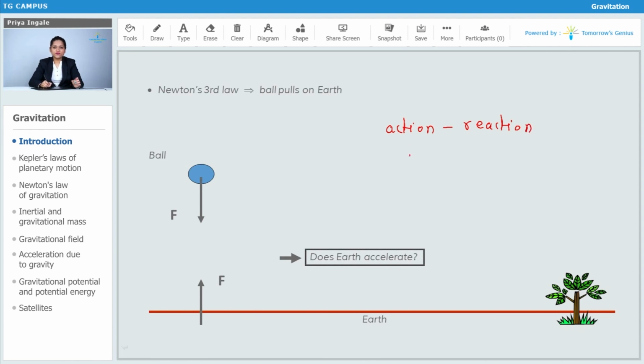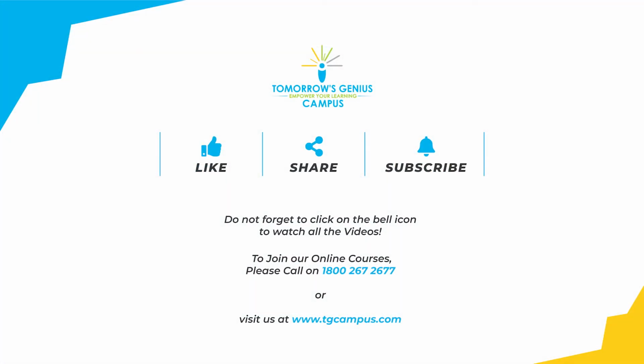That means if I say the force on the ball due to the earth is equal to the force on the earth due to the ball, because these are action reaction pairs. So the ball is very small in mass, right, so that force is enough to accelerate the ball, correct? But that same force is not enough to accelerate the earth, as the earth has huge mass.